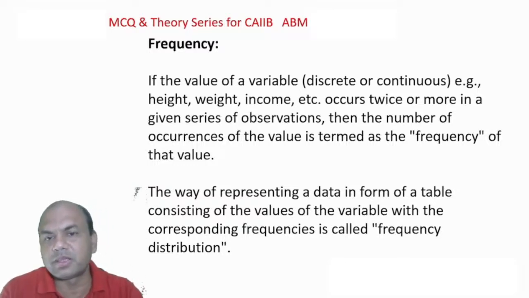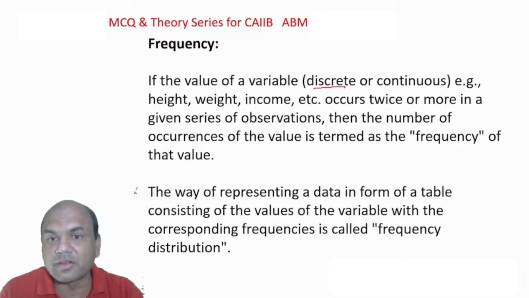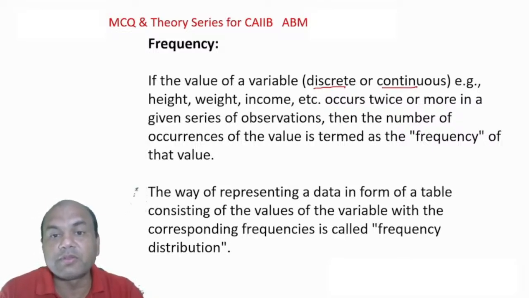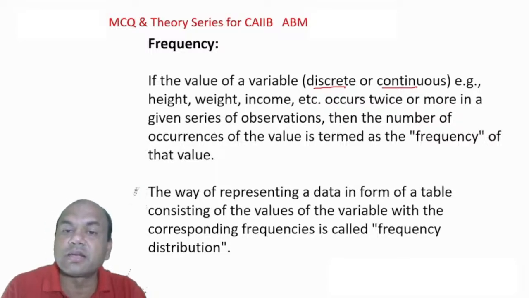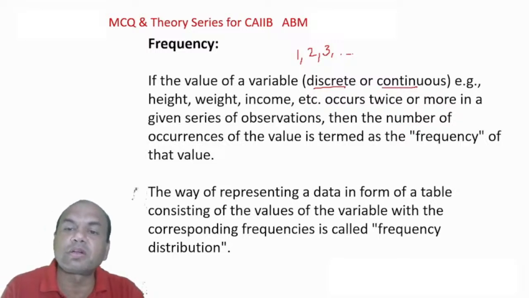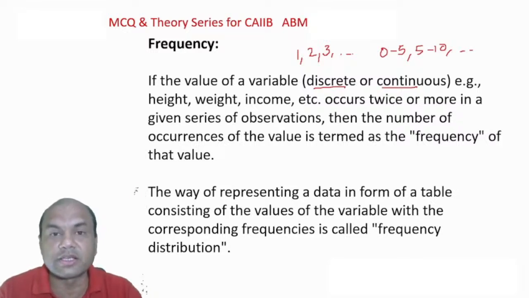If the value of the variable, for example, discrete or continuous. What is discrete? What is continuous? Every word we'll discuss first and then we'll go ahead. Discrete means separable, like 1, 2, 3. Each can be separated. Continuous means, suppose, like 0 to 5, 5 to 10. These are all continuous variables, which occur in a gap or a fixed interval.